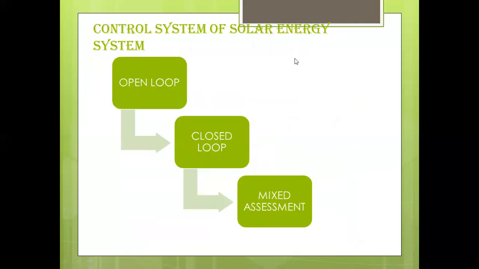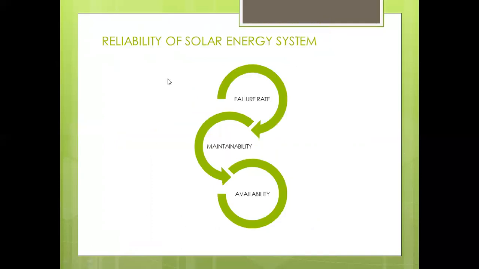Now, the control system of a solar energy system is another qualitative factor for the assessment of the application of data analysis in the field of solar energy systems. So maybe the possibility of an open loop control system, a closed loop control system, and a mixed assessment of the solar energy system. Now, reliability of the solar energy system is another qualitative factor, in which the other qualitative factors are failure rate, maintainability, and availability of the solar energy system.